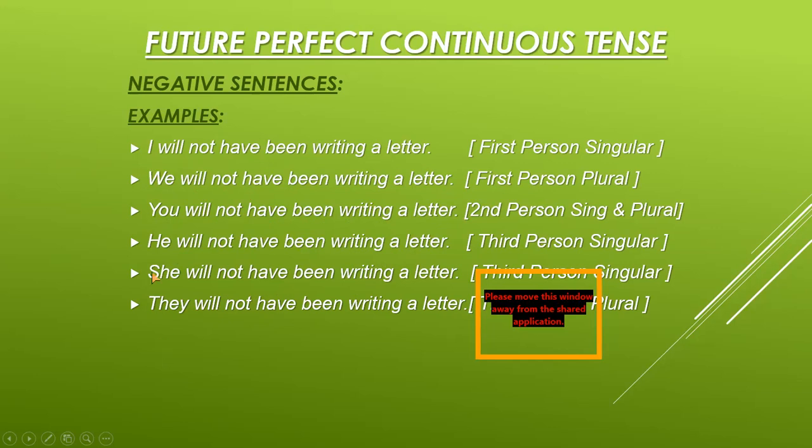Again, you can see that after all the subjects, I have written the helping verb with not. And after that, I will complete the remaining part of the helping verb, have been, with the fourth form of the verb and then the object. All the sentences end with the full stop because these are negative sentences, and a full stop must be placed at the end of those sentences.